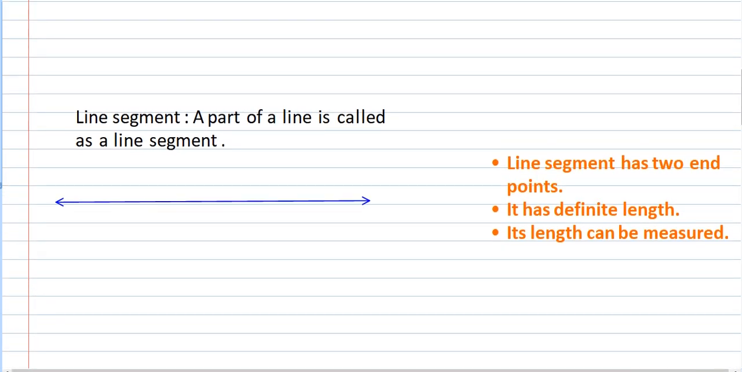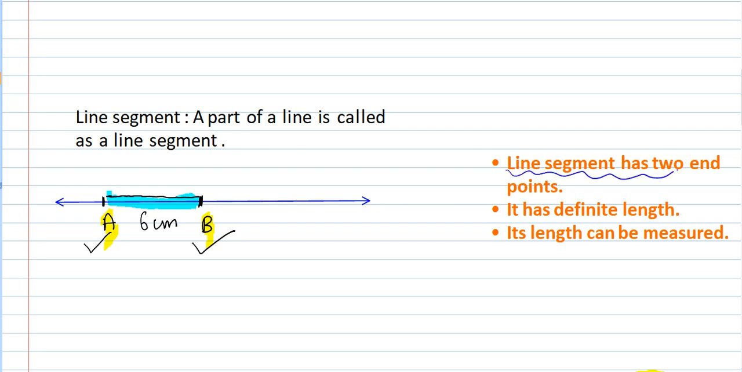Line segment. A part of a line is called a line segment. So if I say this is A, B and this is 6 centimeters, this portion is a line segment. It has two endpoints. One is A, another one is B. This is a line segment, the small part of a big line.